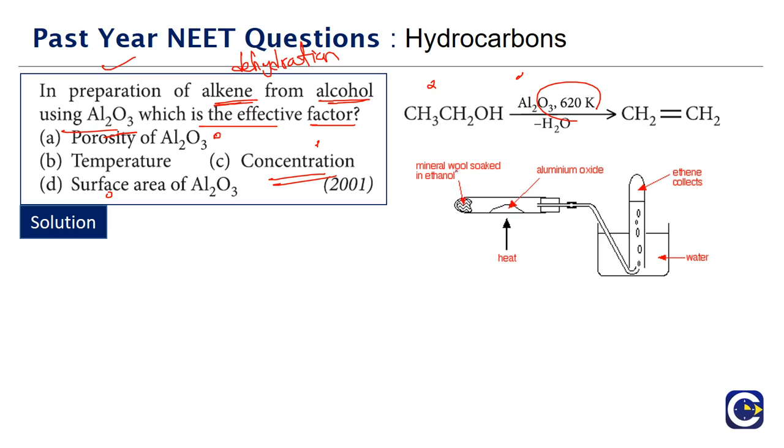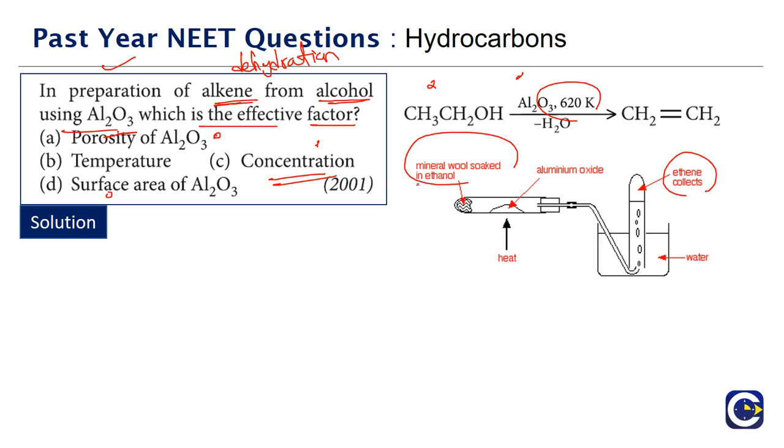And if you see the setup, we'll have the mineral wool which is soaked in ethanol, where we'll have the vapors passed over the hot aluminum oxide, and we'll see that when it is getting cooled back, we'll get ethene.